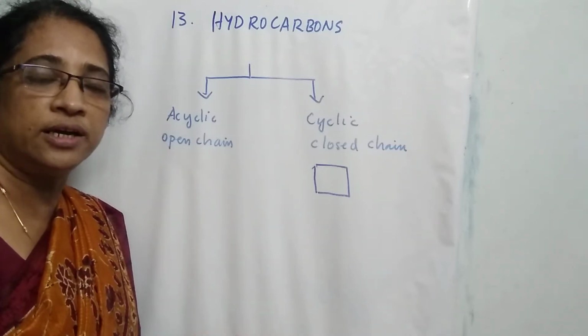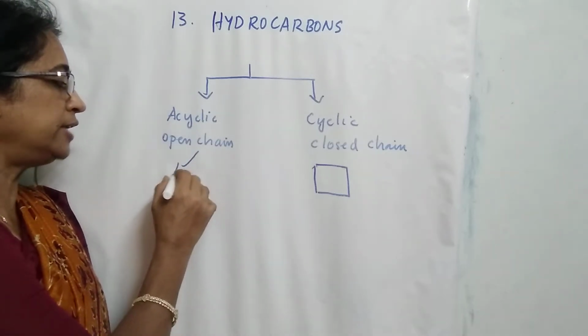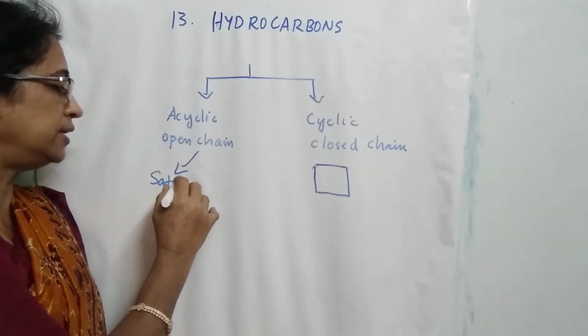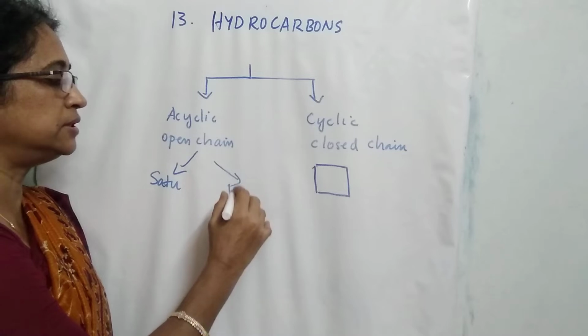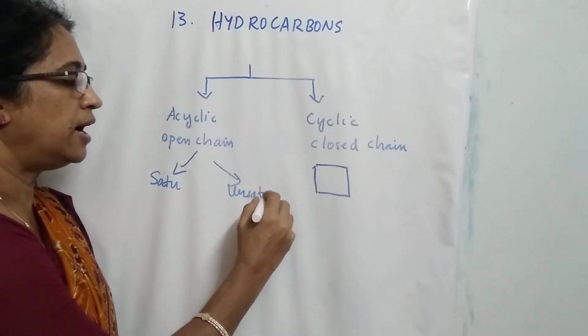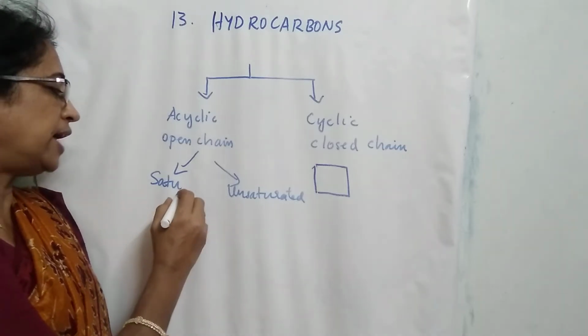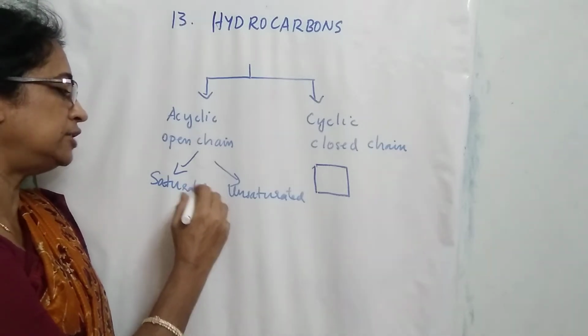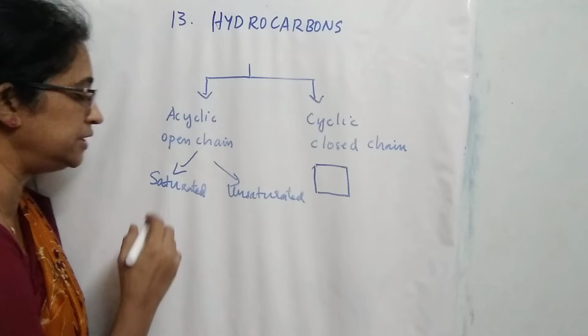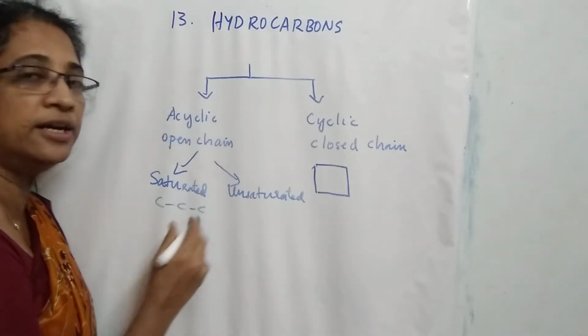Open chain compounds are classified into two, saturated hydrocarbons and unsaturated hydrocarbons. Then what is meant by saturated hydrocarbons? Saturated hydrocarbons are compounds which contain carbon-carbon single bonds.